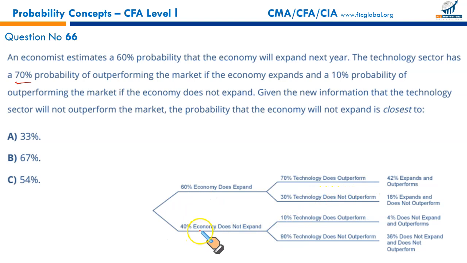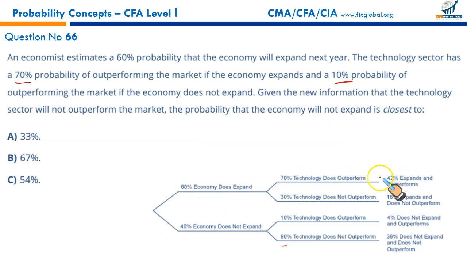Then if you see the second leg of the probability tree, there is a 40% probability the economy doesn't expand. In that case, technology outperforming is 10% as given here. And in case it does not outperform, it will be 100 minus 10, 90%. So this is the same information. I've just laid down the tree to save time. Now if you just solve this, 60 times 70% gives you 42%.